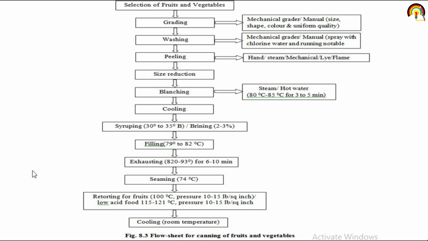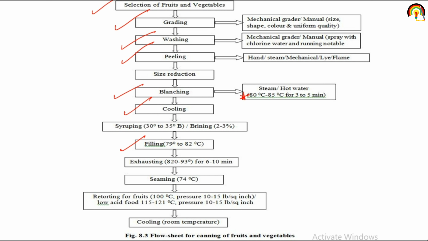So what we discussed in fruit and vegetable processing: first is the selection of fruit and vegetable, second is the grading, which can be done by machines or by hand, depending on the size and color that we have to obtain. Next is the washing, done to remove pesticides or dust particles present on the fruit and vegetable. Next is the peeling, removal of the outer layer, which can be done by hand, by machines, or by flame. Next is the blanching, using steam or hot water at the temperature given here. Next is cooling. Next is syruping.